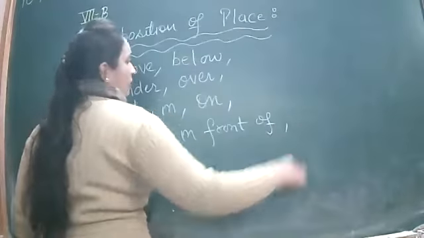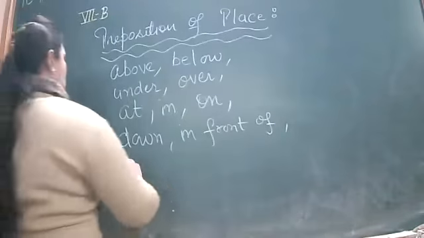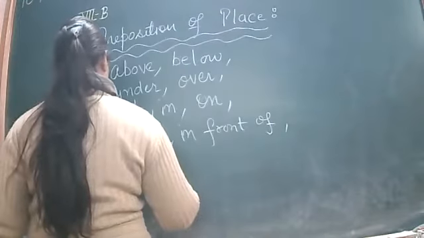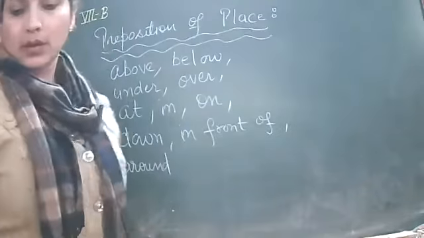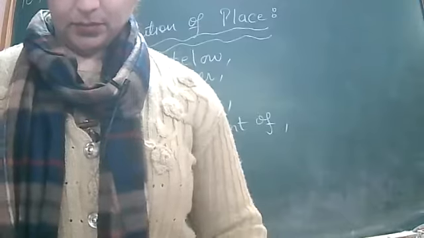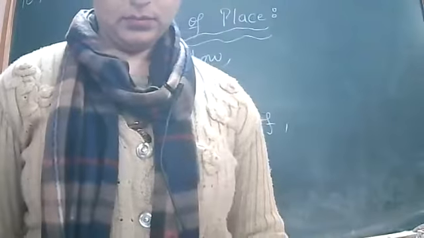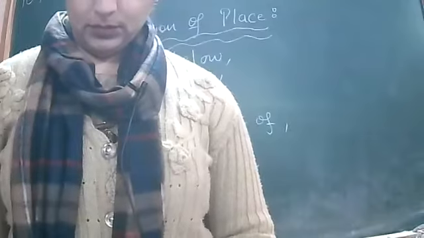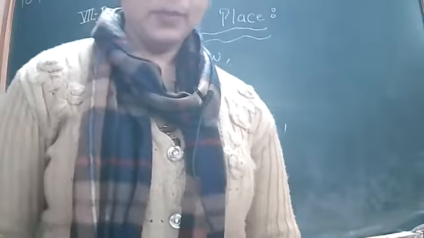In front of. Around. In, around. Very good. Any other that comes in your mind?